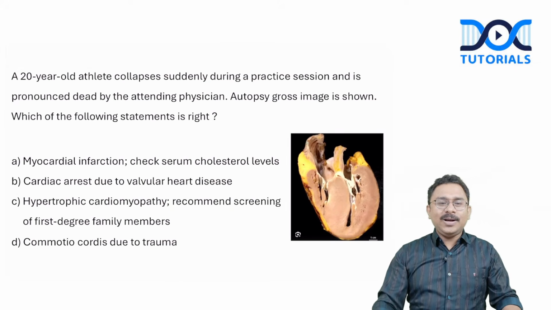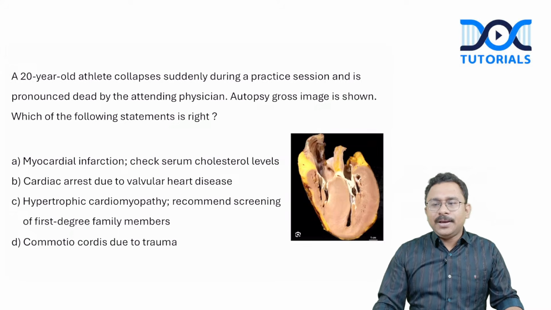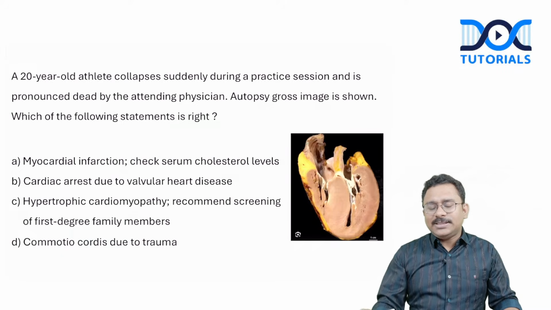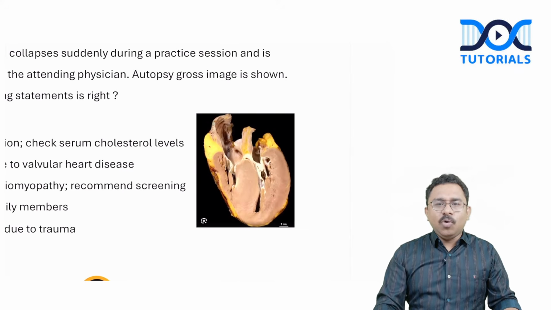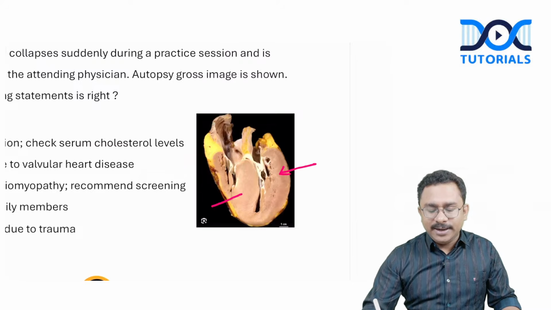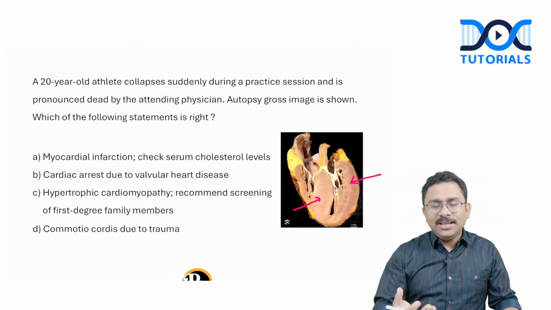All right. Coming to the next question: a 20-year-old athlete collapses suddenly during a practice session and is pronounced dead by the attending physician. The autopsy gross image is shown. Which of the following statements is right? From what I understand from the students, the gross image favored hypertrophic obstructive cardiomyopathy, with significant hypertrophy involving the left ventricle as well as the septal region. That was something most of the students agreed upon on the gross image.